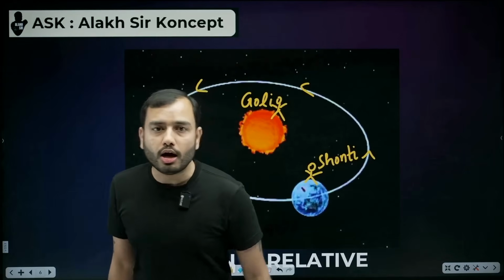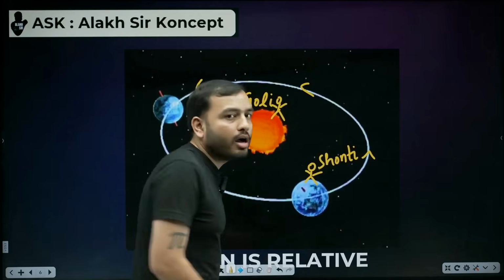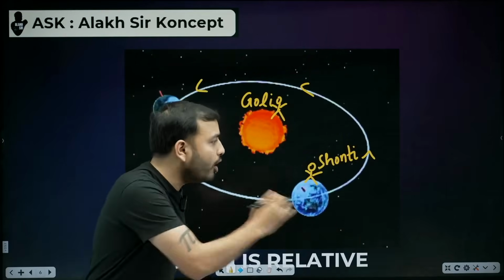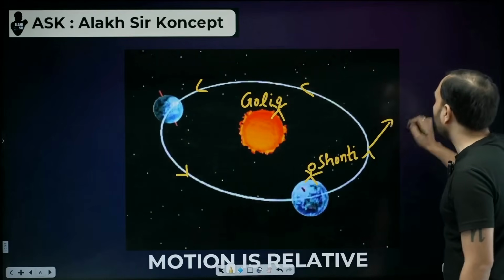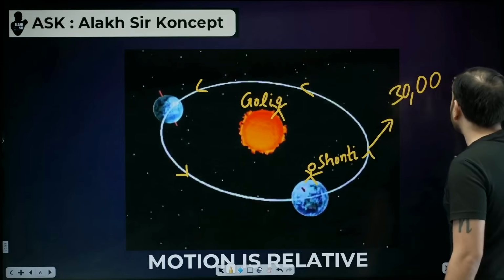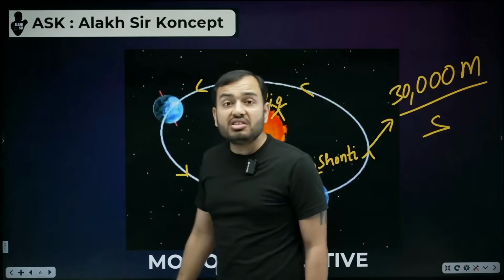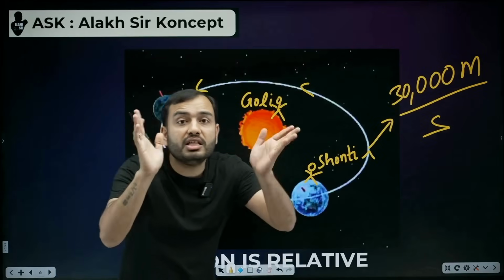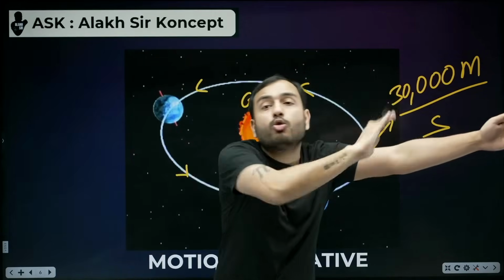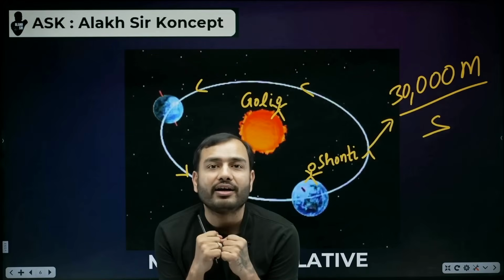Now Goli is watching. Shanti is running. Here Shanti is moving very quickly. Shanti is in very fast motion. What kind of motion is this? Brother, Shanti is moving at 30,000 meters per second. 30 kilometers in 1 second. From your city to another city in 1 second you are covering while sitting on the earth.